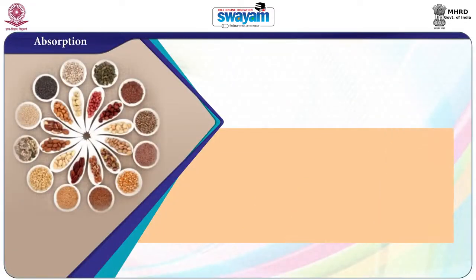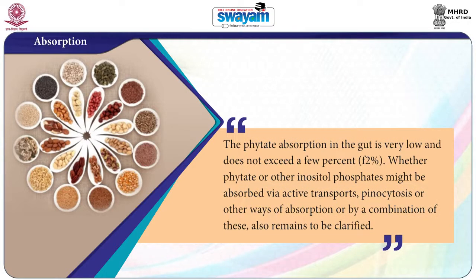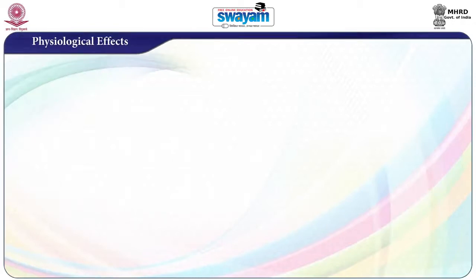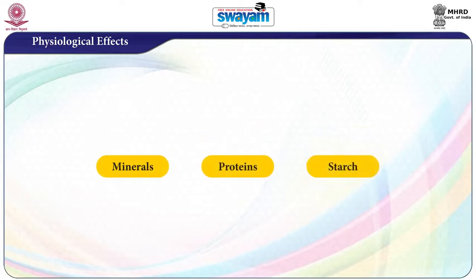Now, let us see the absorption. The phytate absorption in the gut is very low and does not exceed a few percent. Whether phytate or other inositol phosphates might be absorbed via active transport, phagocytosis or other ways of absorption or by a combination of these also remains to be clarified. Next, we will go through the physiological effects. Research has traditionally focused on its structure that gives its ability to bind minerals, proteins and starch and thus lowers absorption of these elements.